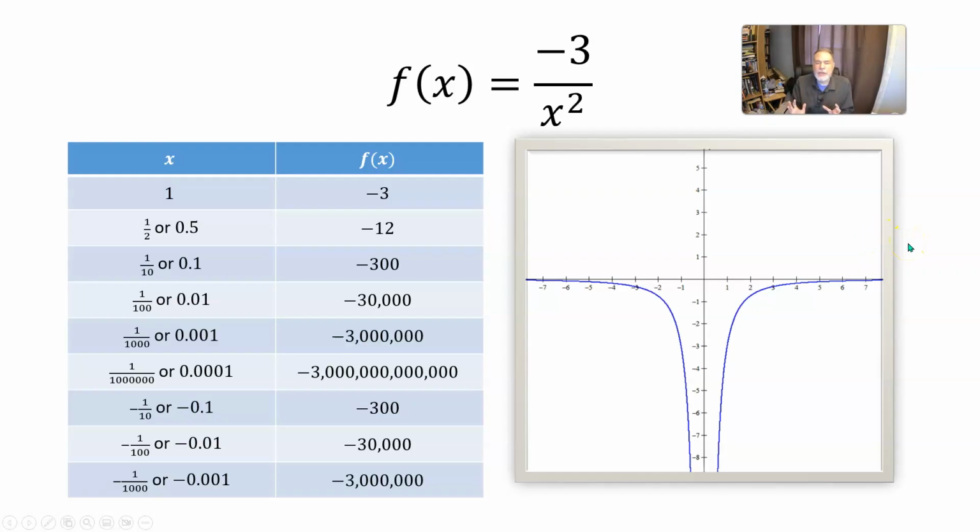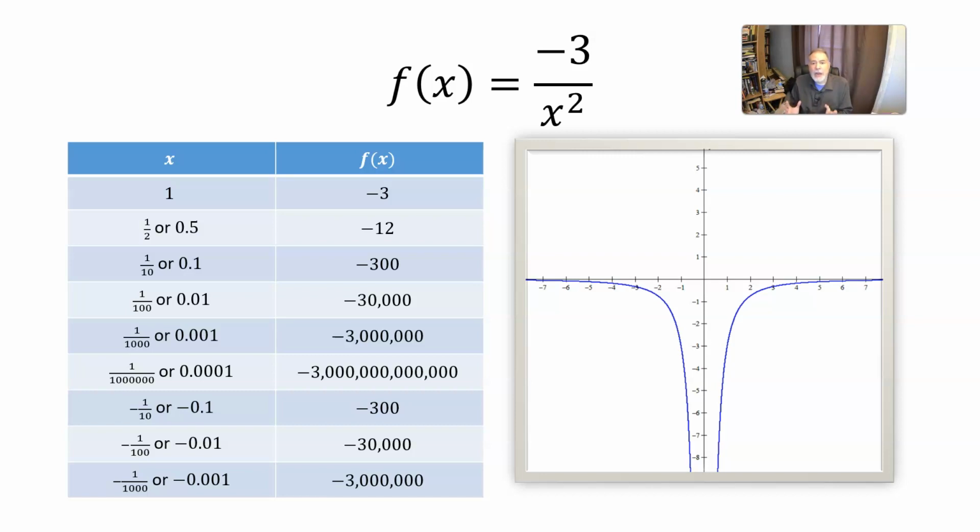Now here's another example. Here the function we're looking at, f of x equals -3 over x squared. And this time, when we plug in a number for x, whether x is positive or negative, x squared is going to be positive, but then -3 divided by x squared is going to come out negative.